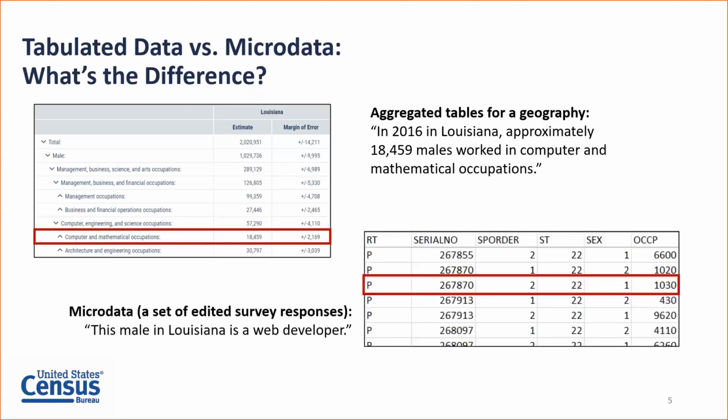In comparison, when you're talking about microdata, you're looking at a set of individual responses. So here we see a small portion of the microdata for this particular survey and program. When you look at the line highlighted here, we can see that this particular response shows state code 22. The response comes from someone in Louisiana. Sex code 1, the response comes from a male. And occupation code 1030, which corresponds to web developer.